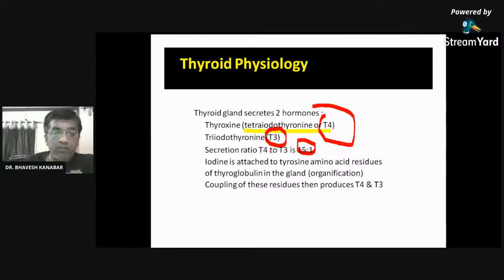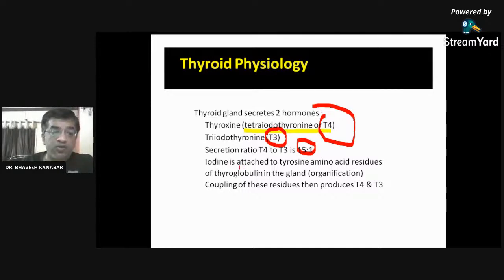It means more T4 is secreted than T3. T4 is secreted 15 times more than T3. Okay, so T4 is secreted 15 times more than T3, but T3 is more active. We are again going to see the relation between T4 and T3.